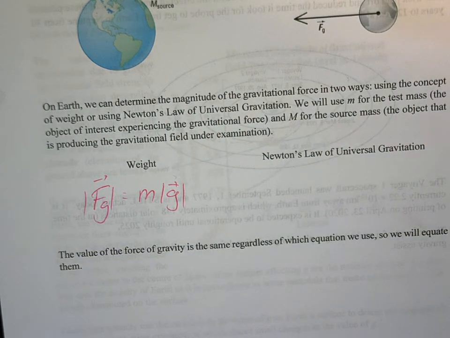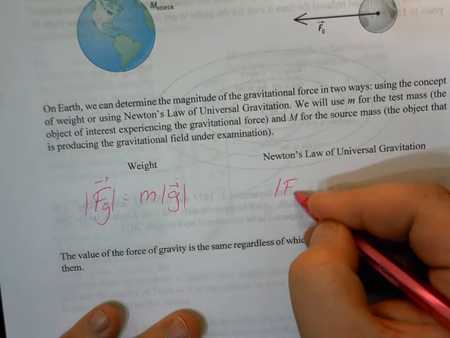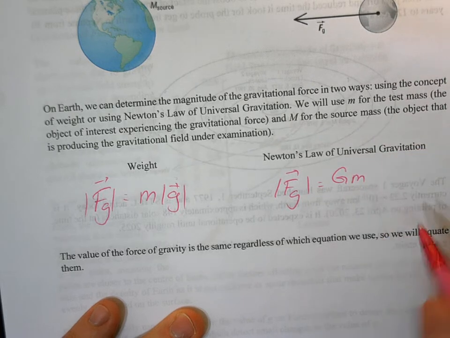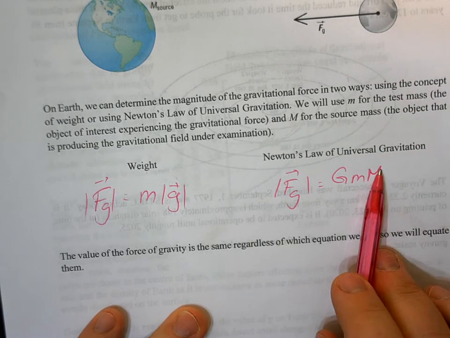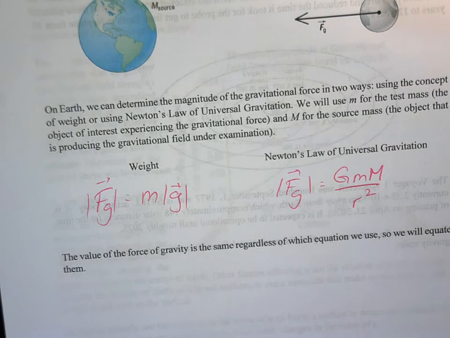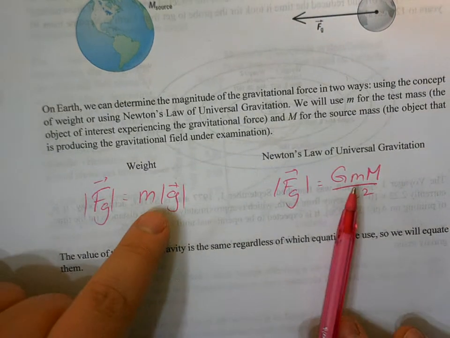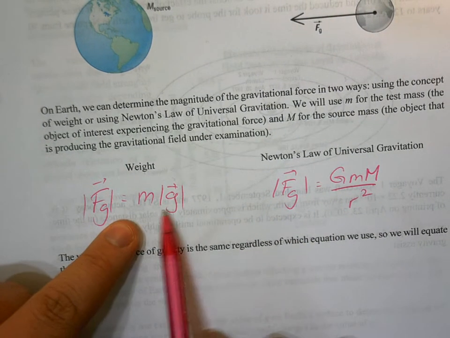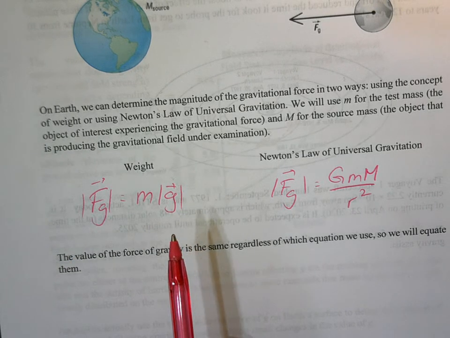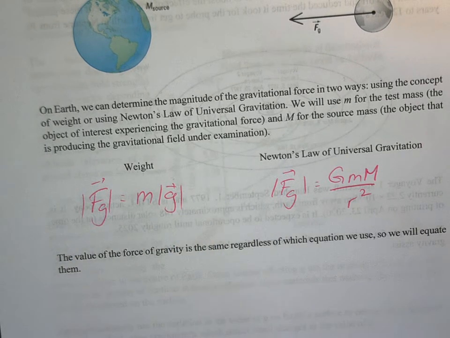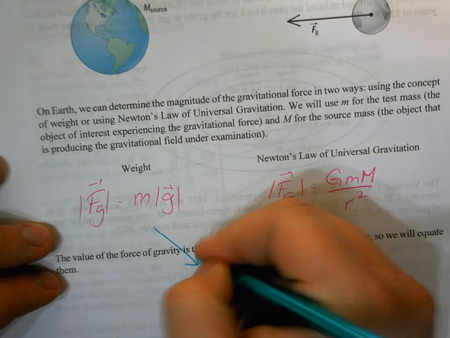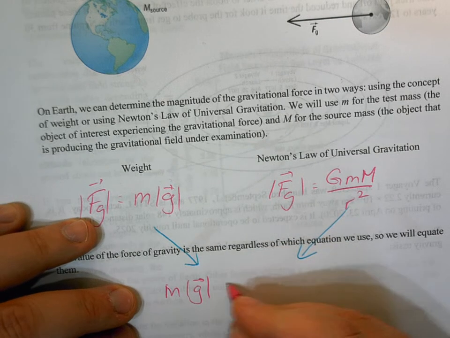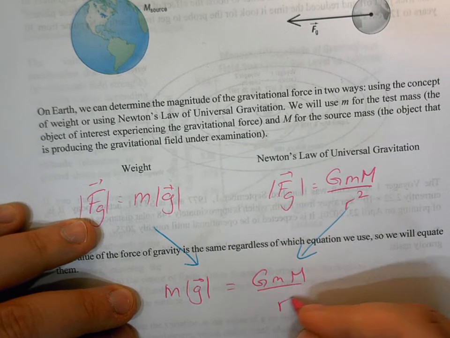At the same time, we also talked about Newton's law of universal gravitation. If we have two bodies interacting, we've got big G, the mass of the object experiencing the force, the mass of the object producing the field, divided by r squared. Here's the thing. These two are equivalent to one another. They are both the same thing. The first only works if we know the value of little g where we're trying to study the gravitational field. This one is more general, but these two are the same thing. So we can combine them together. I could say that mg is equal to GMm over r squared.